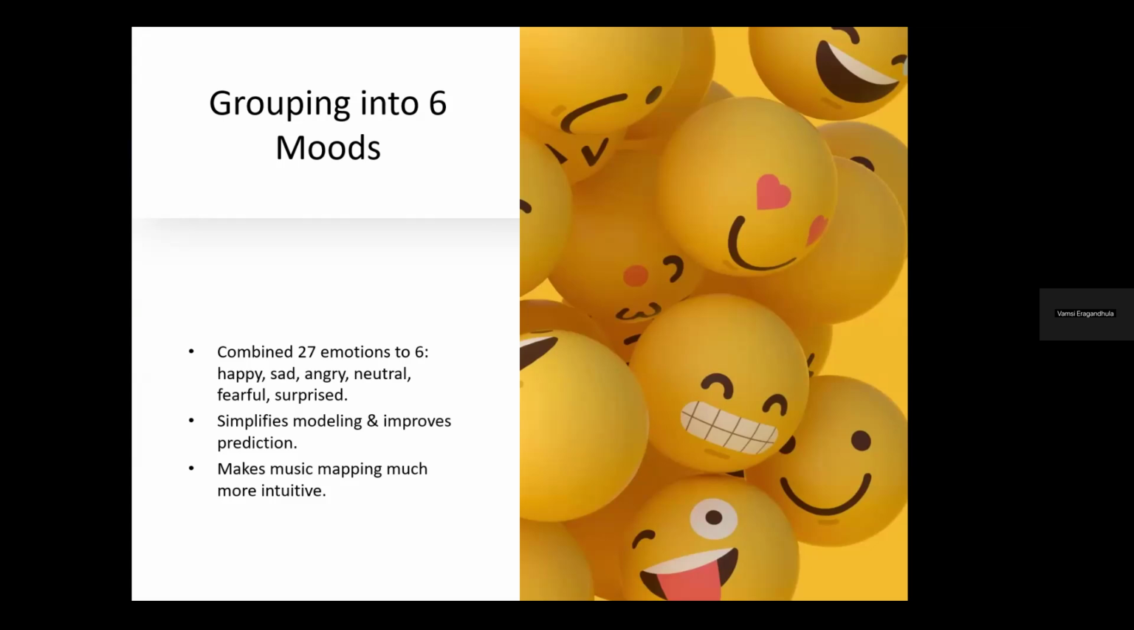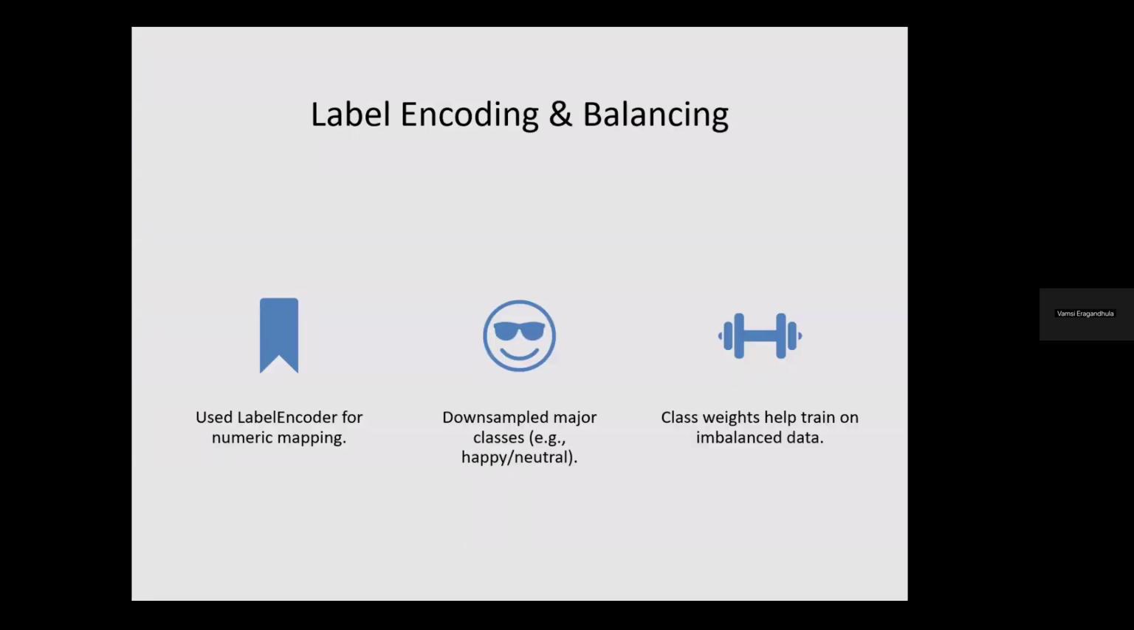This makes the music mapping more intuitive. This actually helps us provide more accuracy while choosing the music, and it also creates space for more songs for every emotion. And then this slide is about label encoding and balancing.